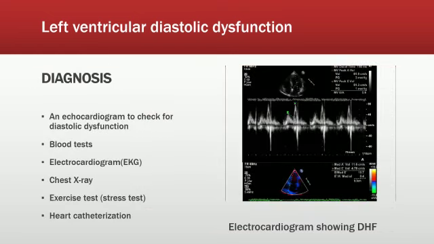Left ventricular diastolic dysfunction can be diagnosed with the help of different tests. For example, we can perform the echocardiogram to check the diastolic dysfunction. Also, we can perform the blood test and electrocardiogram. Chest X-ray can also be performed. Exercise test, stress test to check the strength and ability of the patient, and heart catheterization.